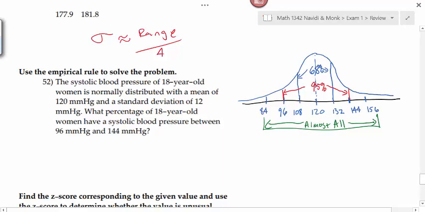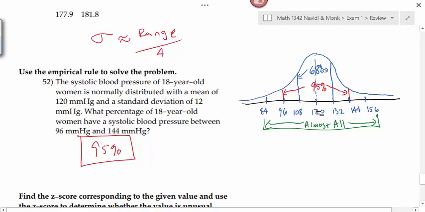Looking at the problem now that I've got this graph drawn for the empirical rule, what would be my answer? Between 96 and 144, I'm looking at two standard deviations. This would be 95%. In your notes somewhere you need to write down: empirical rule means this 68, 95, 99.7 distribution relationship between data. Is everybody okay with how I came up with these numbers here?